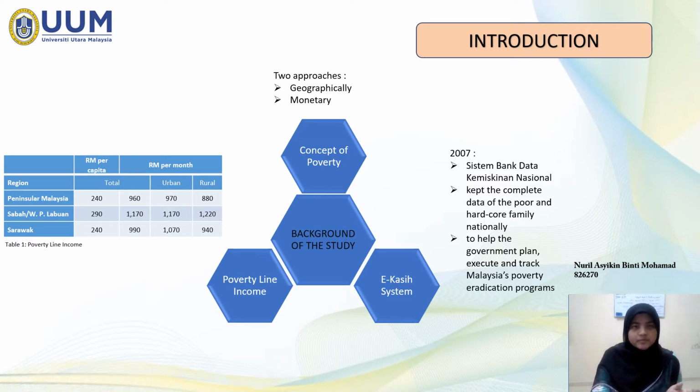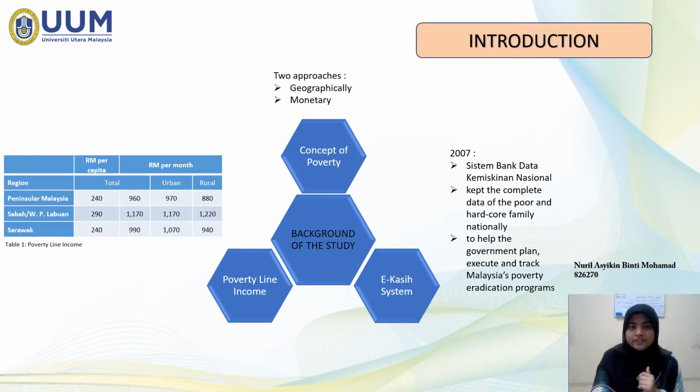Poverty line income. Malaysia's National Poverty Line Income or PLI 2016 has classified poverty into two groups, which are poor and hardcore poor categories. A poor category refers to the group of households with monthly incomes lower than the food poverty line. Meanwhile, the hardcore poor category is considered if they earn less than half of the PLI. The table shows the rate of Malaysia's national PLI by the Economic Planning Unit.